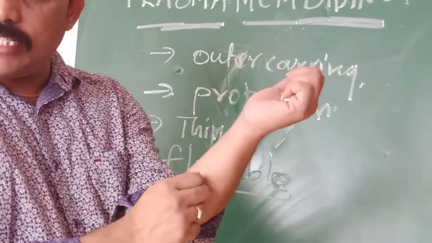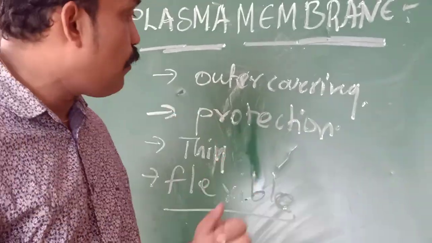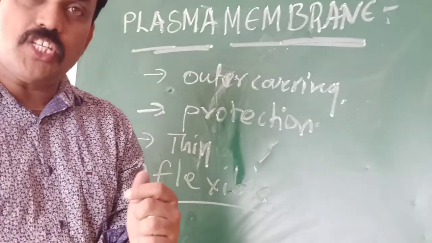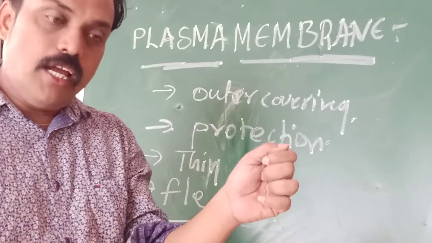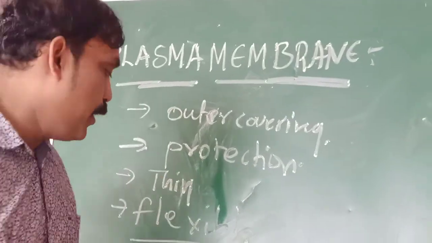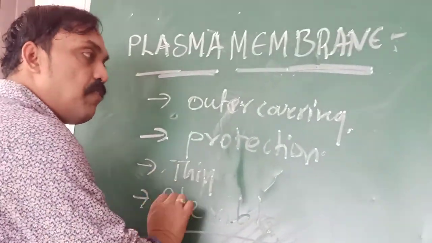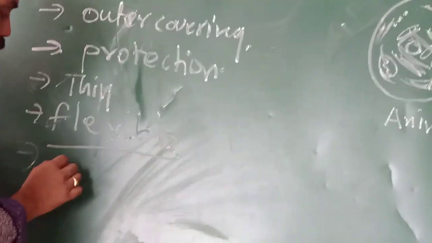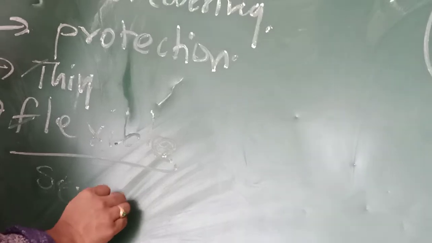For example, our skin cell is also made up of the plasma membrane. It is very flexible and elastic. That means it changes and again returns to its own position. So it is very thin and flexible, and a very important point about the cell membrane is that it is called a semi-permeable membrane.